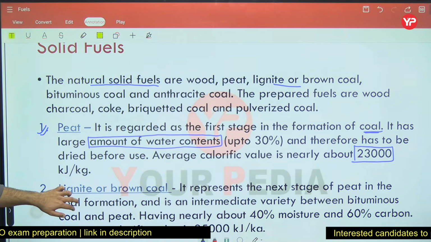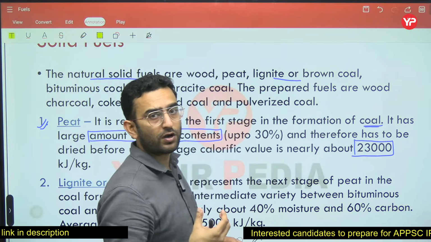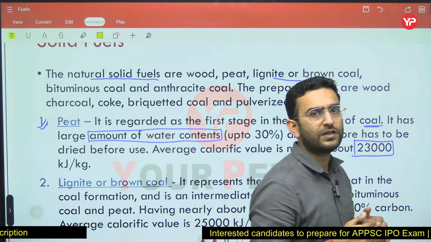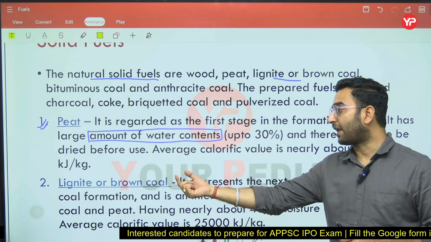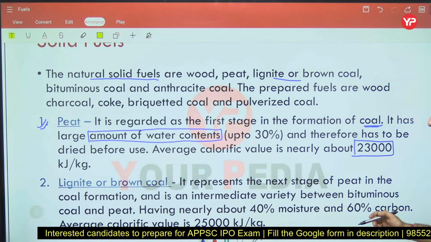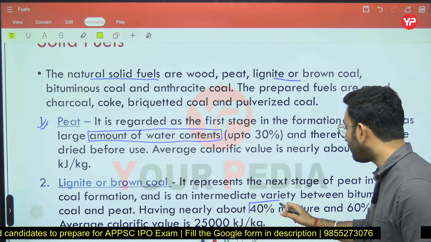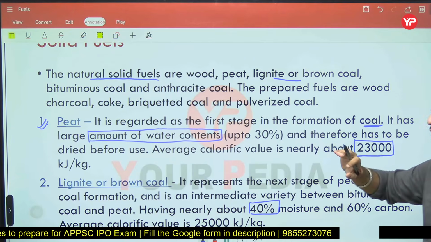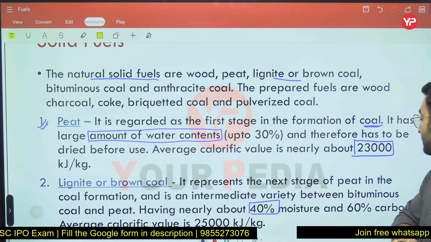Now coming back to lignite or brown coal. In the formation of coal, the first stage we have seen is known as peat. The second stage is lignite or brown coal. It has nearly 40% moisture as compared to the peat, so you can see the moisture content in lignite is going to be very much higher here.